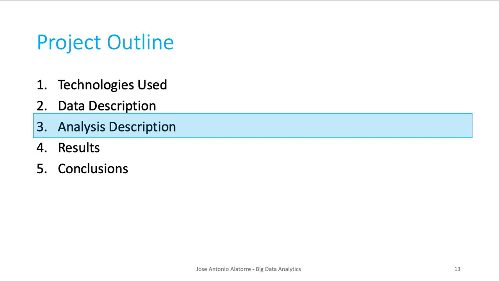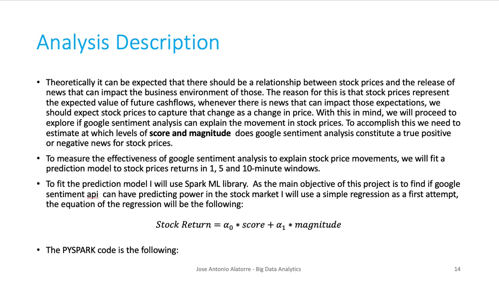Now, analysis description. So what am I doing in this project? Well, I'm going to do a simple linear regression between the score and the magnitude, and then I'm going to try to explain the returns in 1, 5, and 10 minute windows. According to what we're expecting, if there is news that is going to affect the future cash flows of a stock, then the price of that stock should change. That's just fundamental economics of the pricing of stocks. So we hope that we can find this relationship between the Google Cloud Natural Language API and stock price returns.